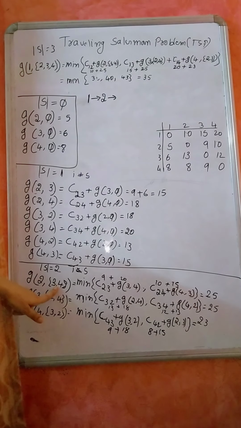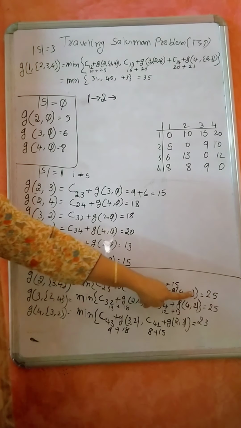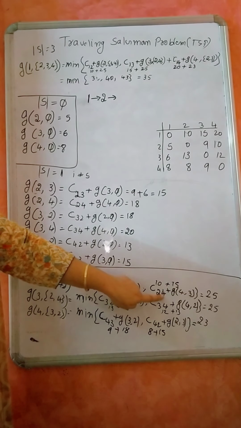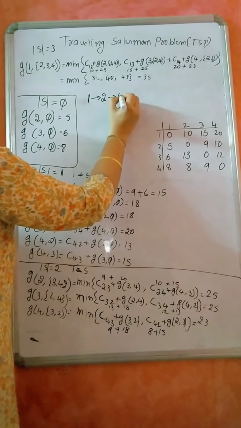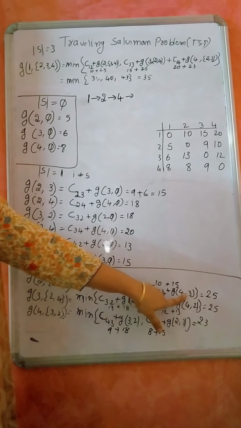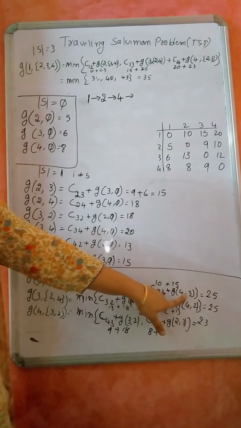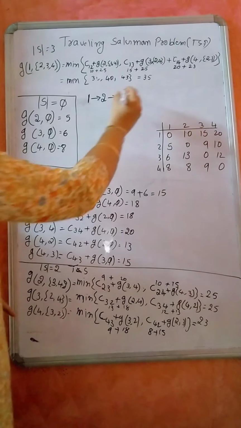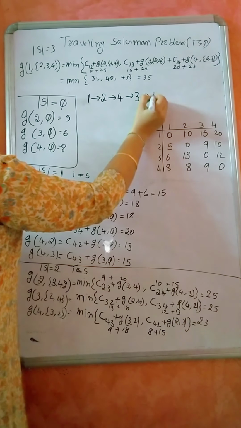2, 3, 4. From where I got the 25? From here I got the 25. From here means I have traveled 2 to 4. So it is 2 to 4. Then this one, 4, 3. G of 4, 3 is this one. So I traveled from 4 to 3. Finally come back to 1.